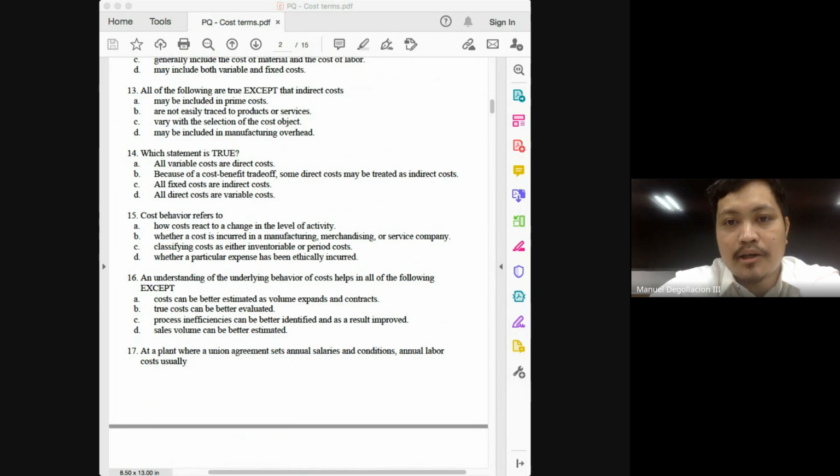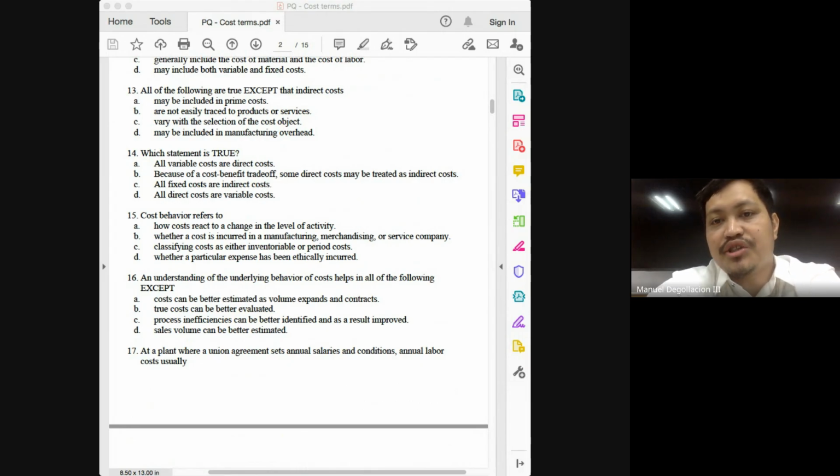Okay, letter B, are not easily traced to products or services. That's true. Vary with the selection of the cost object. That's also true. May be included in manufacturing overhead. That's almost always the case, unless it's not related to production. So the answer here would be letter A. Answer for number 13 is letter A.